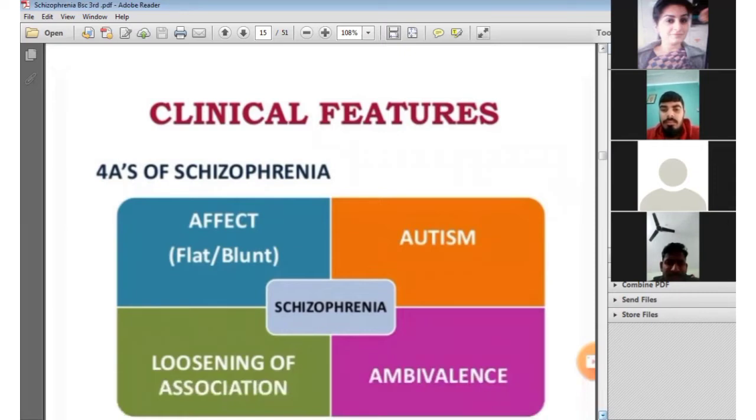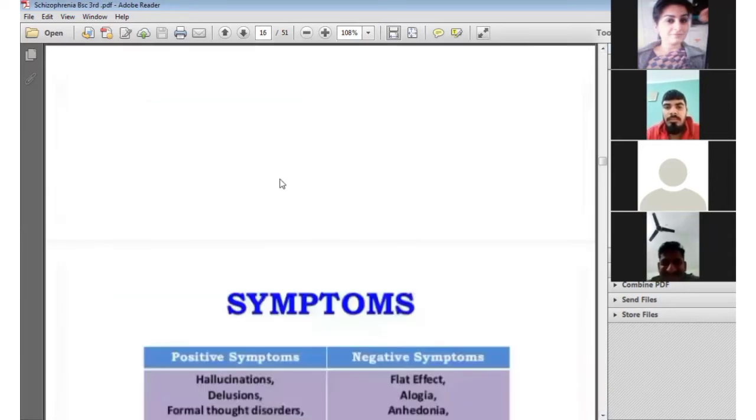Autism. Autism means the person withdraws into self, with loss of association and disconnection from the society. And ambivalence. Ambivalence is the same as conflict. So these all are major symptoms shown by a person who is suffering from schizophrenia.